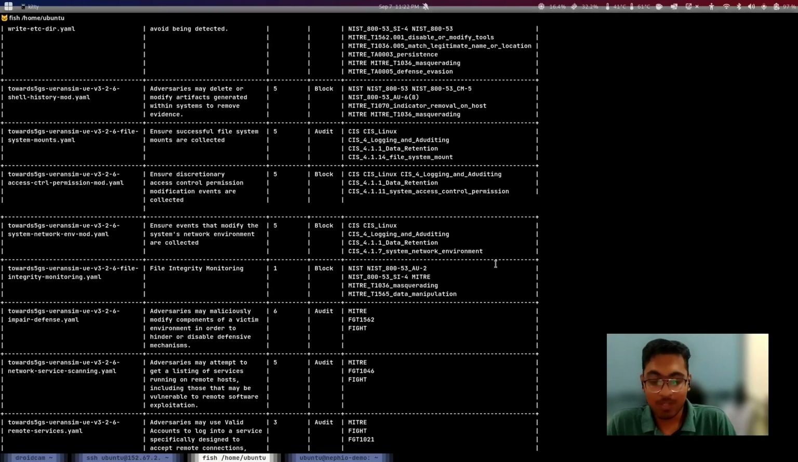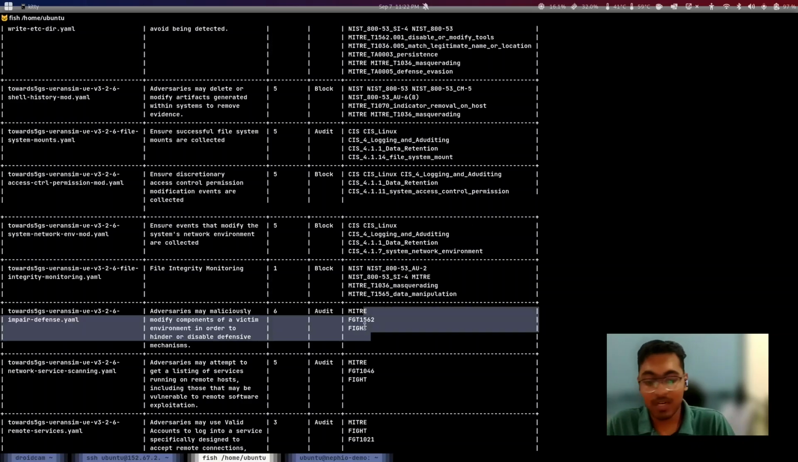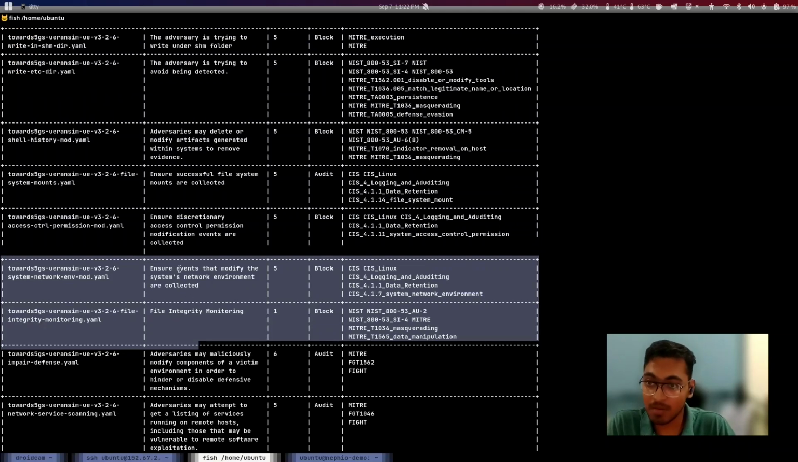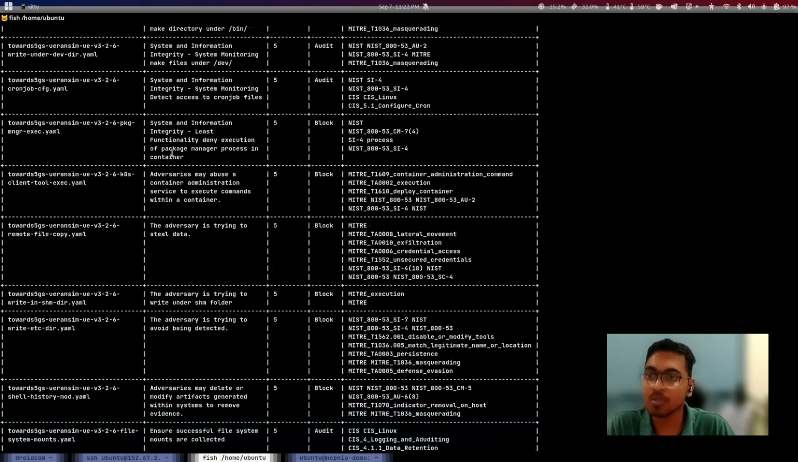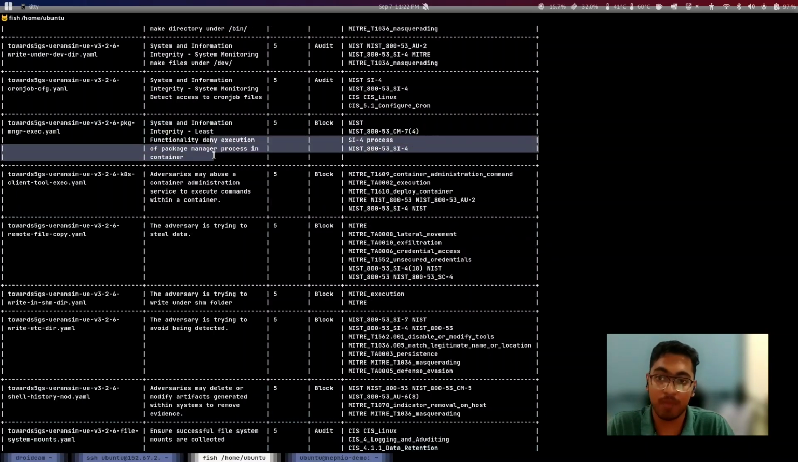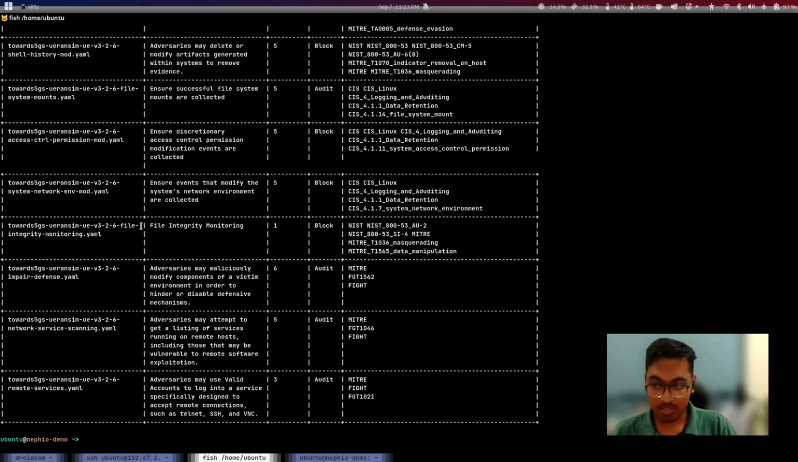KubeArmor provides you with a recommended set of policies which will help secure your workload based on frameworks like MITRE FIGHT, PCI DSS, NIST, and many other frameworks. Let's take a look at one of the recommended policies that KubeArmor does, which is package management execution. So deny execution of package management process in the container. Applications usually come with all the requirements bundled with them. So any package management execution is a runtime threat. Let's see it in action.